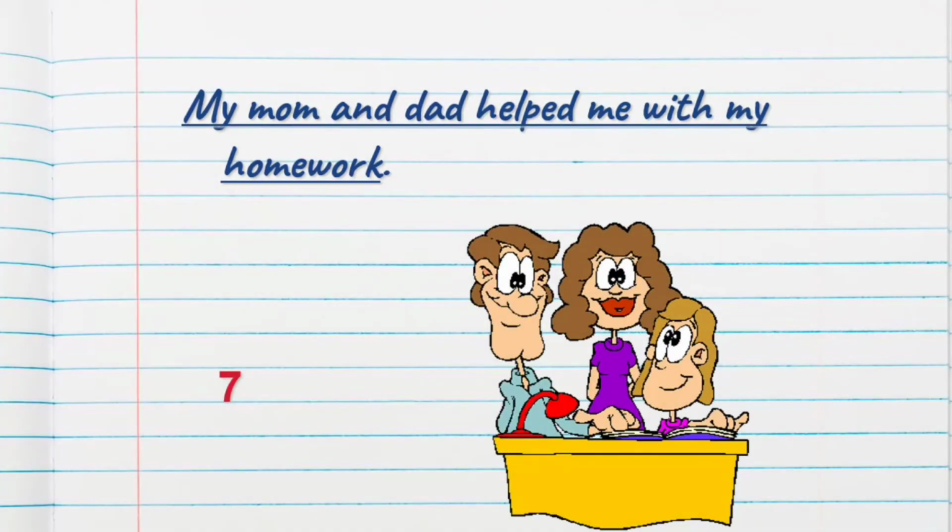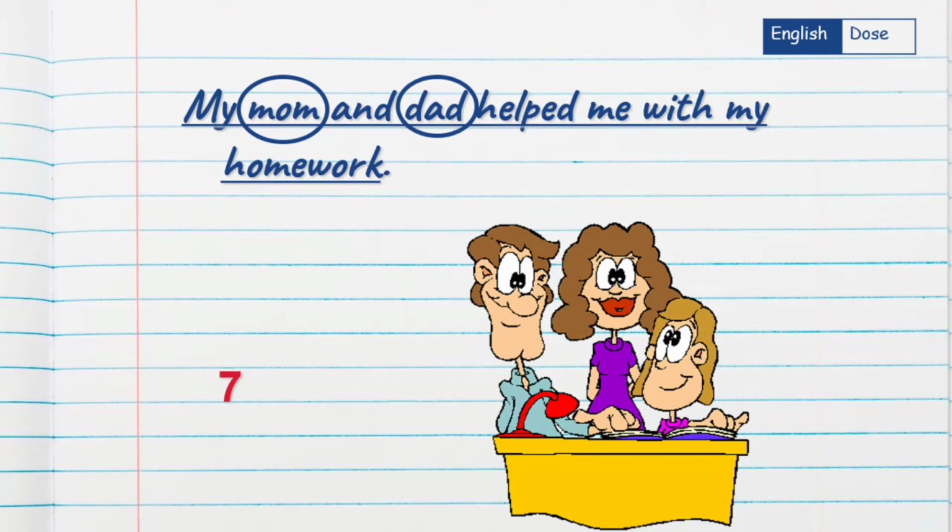My mom and dad helped me with my homework. Look at the picture. There we can see a kid with his parents. So who helped the kid in doing homework? Mom and dad. So what are the nouns here? Mom, and second one dad, and the last one, they did what?